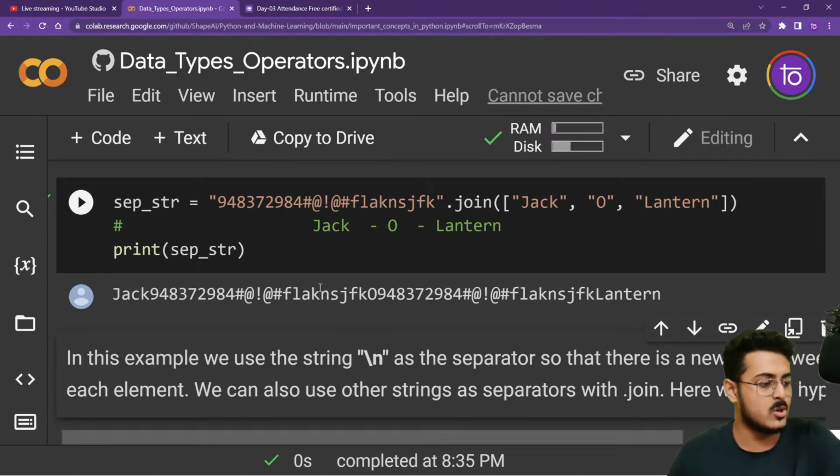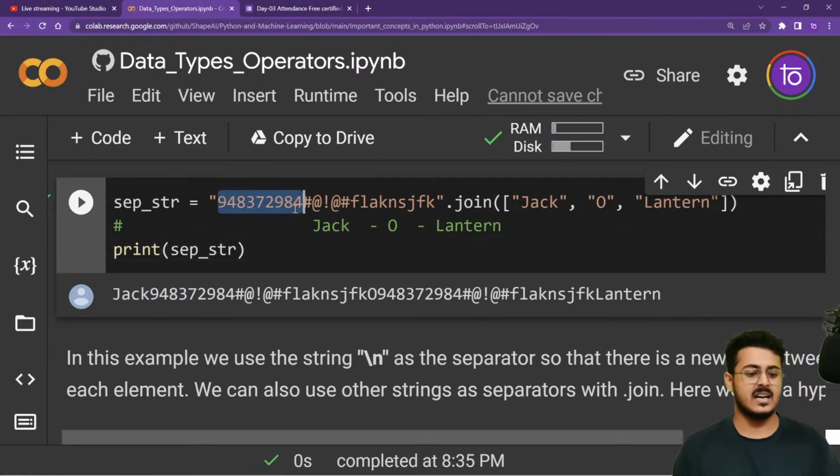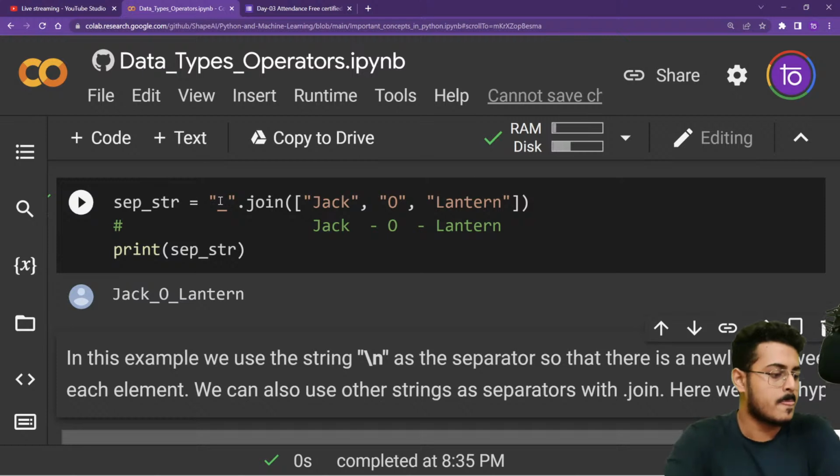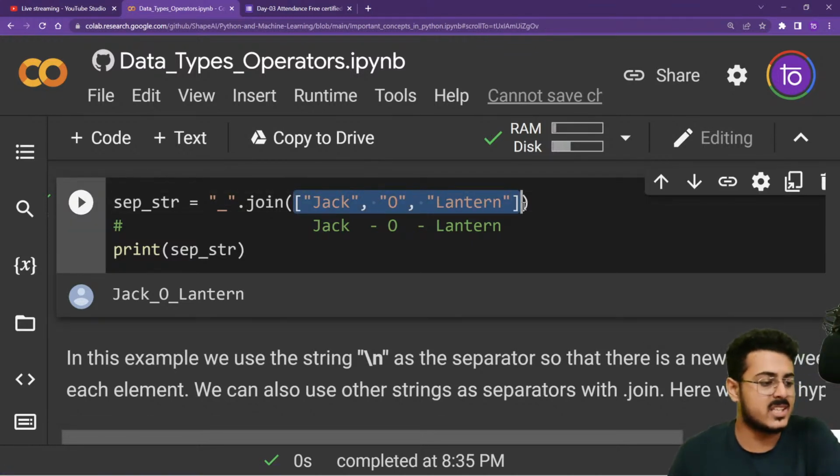Are you guys able to understand this join function? Please let me know. As we are able to see, we have put a list inside the brackets of the join function itself, guys.